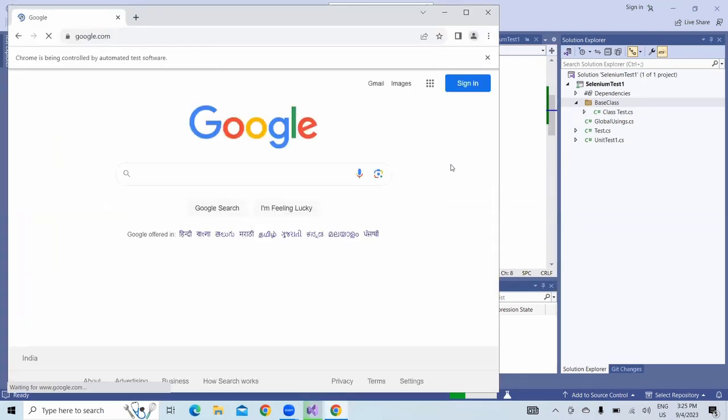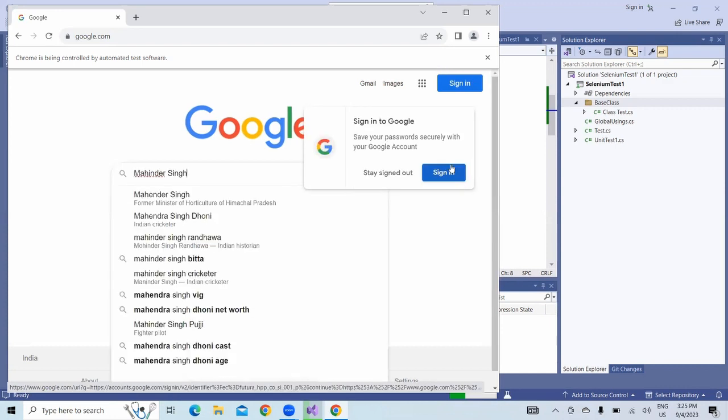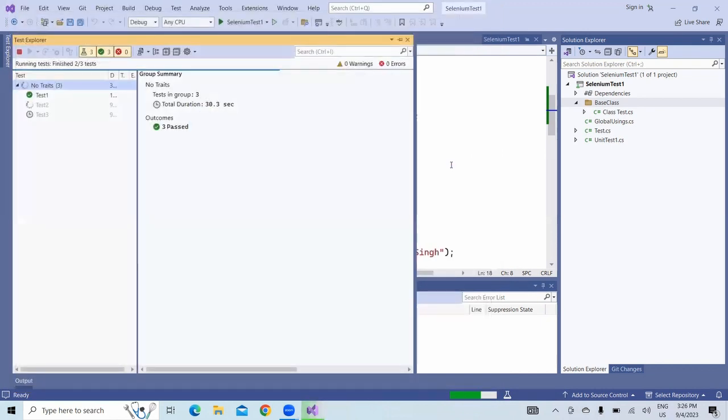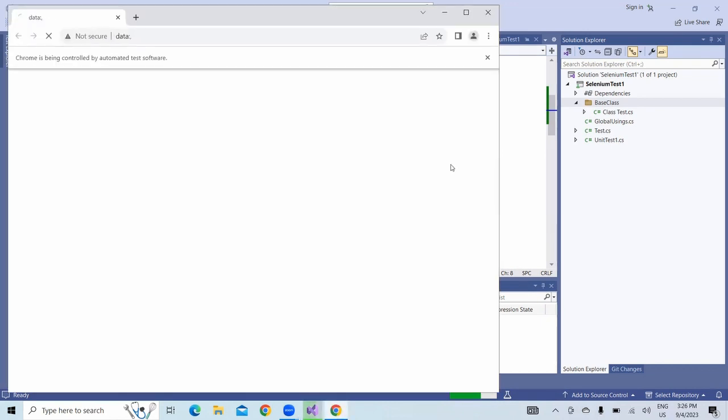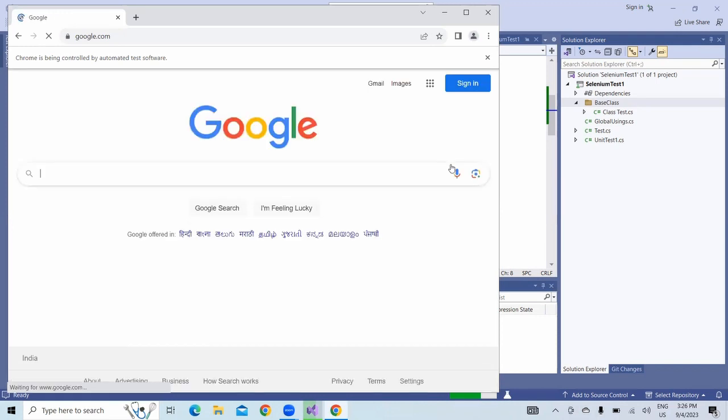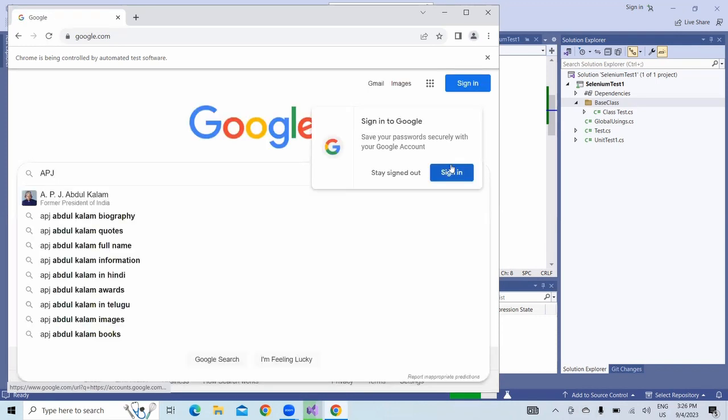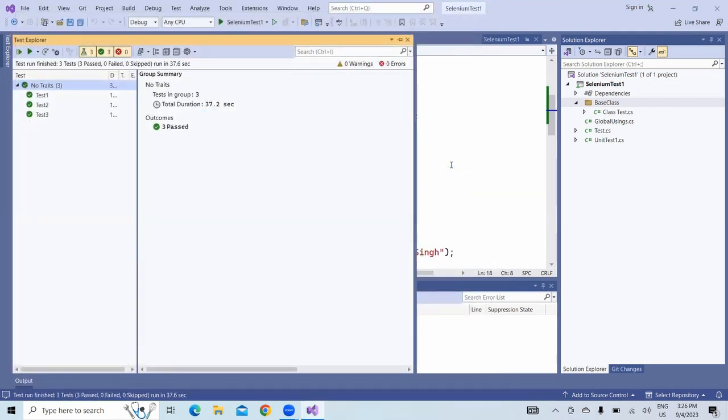See, one browser has been completed and the second test has started. This will also write and close it. After that, the third browser will open, write something, and close the browser. Okay, so all tests have passed.